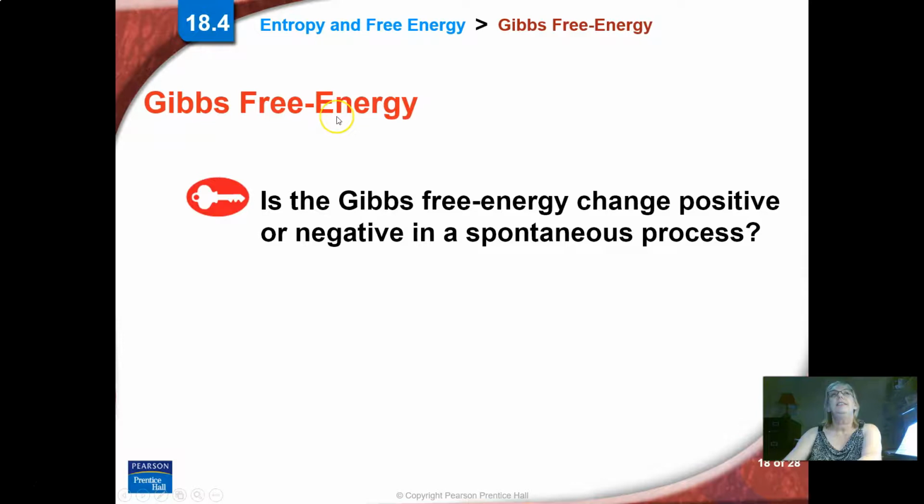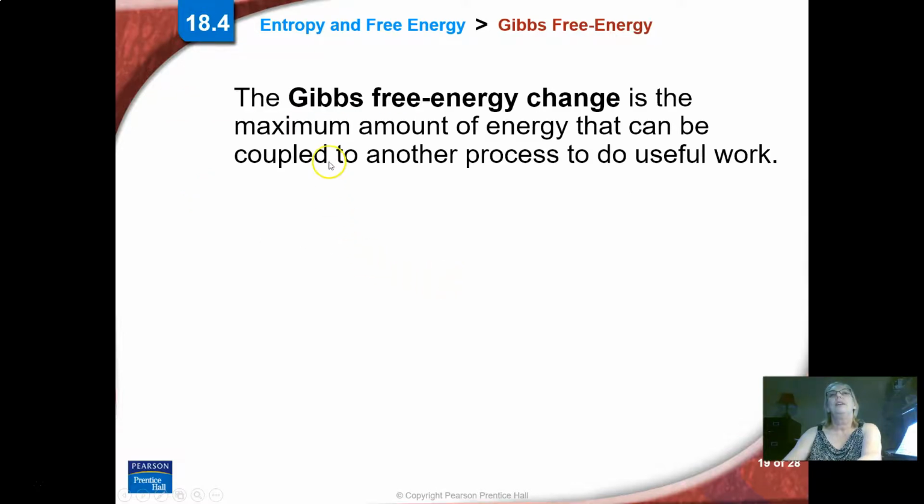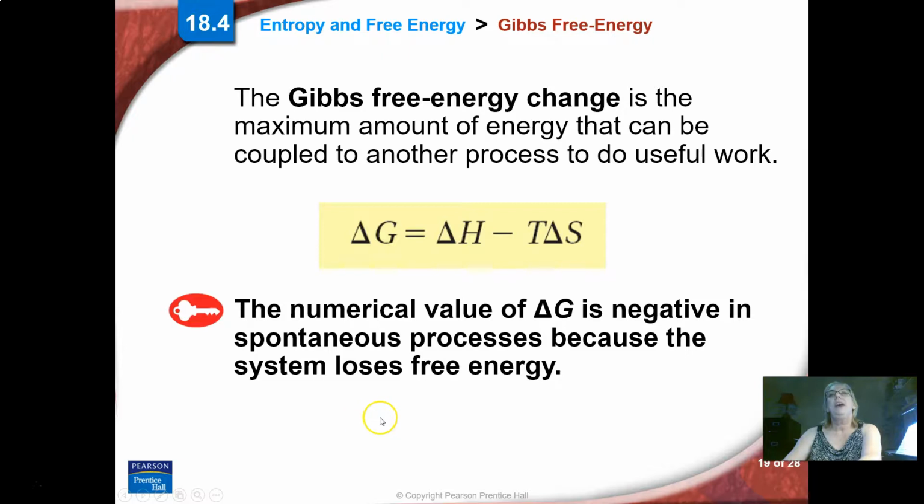So we're going to use this Gibbs free energy information to help us figure out if I have a spontaneous reaction. Gibbs free energy change is the maximum amount of energy that can be coupled to another process to do useful work. And here's the formula for Gibbs free energy. This is Gibbs free energy, this is enthalpy, this is temperature, and this is change in entropy. Okay. So if we have a negative number here for our answer, we're going to have a spontaneous process. So that's what we're looking for to see if something's going to happen on its own.